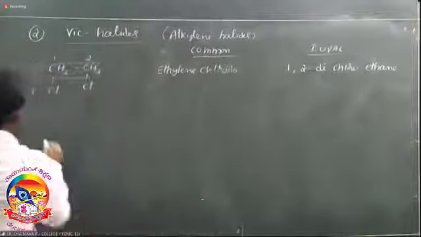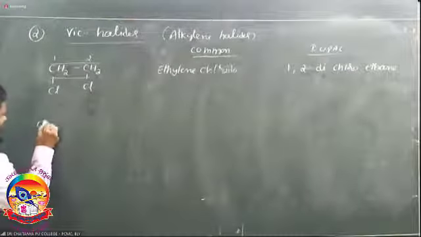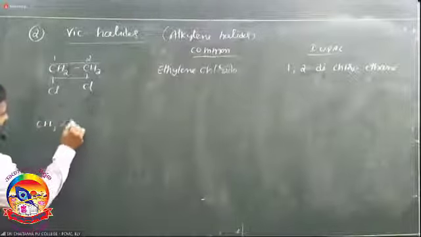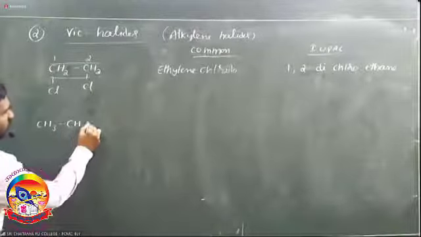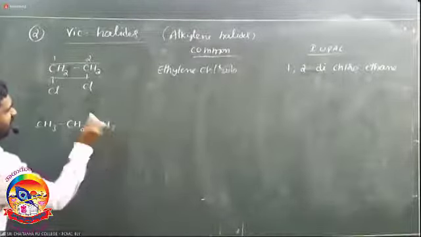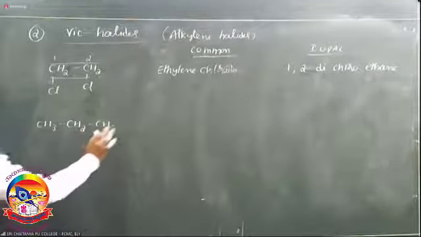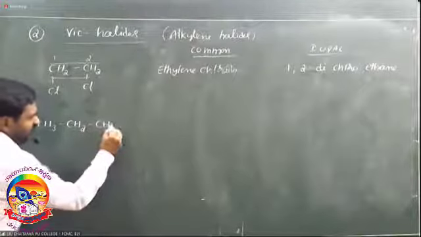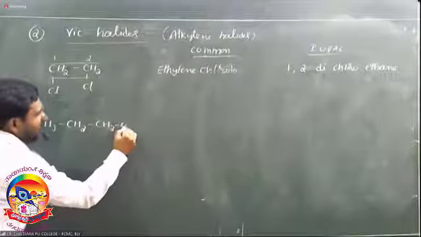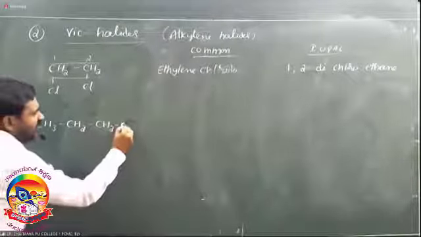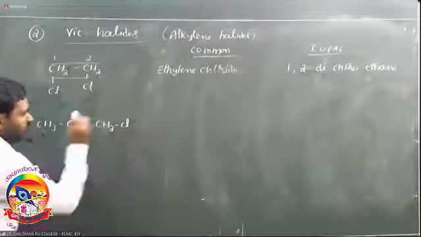The next one: CH3, CH2, CH3. So 1, 2, 3 carbons; it is called propane. In propane, from the terminal carbon, one hydrogen is replaced by chlorine.